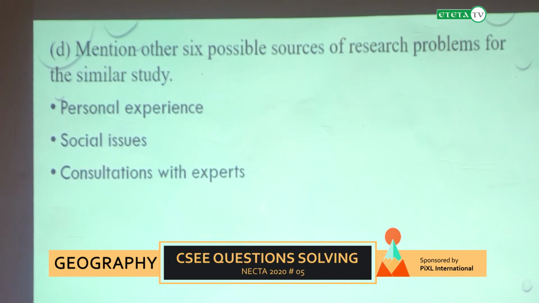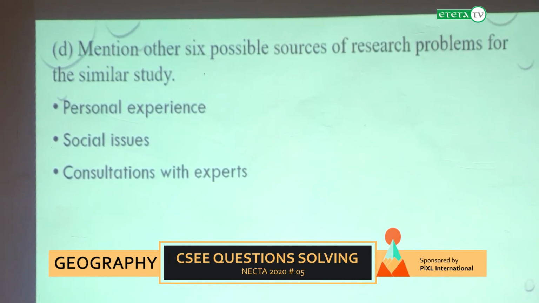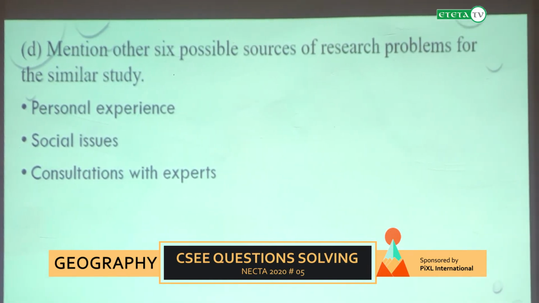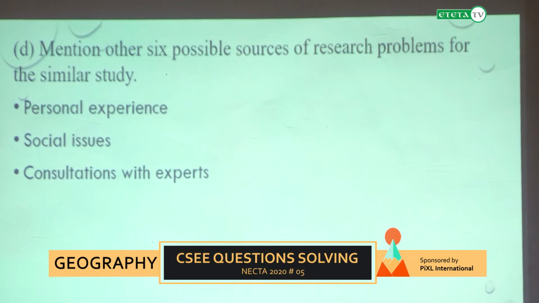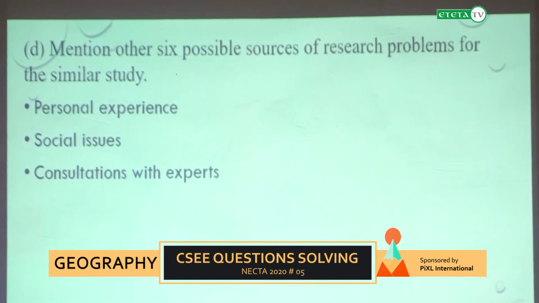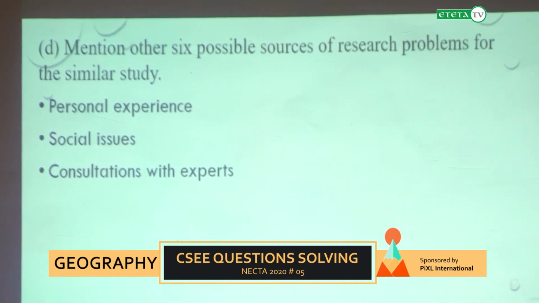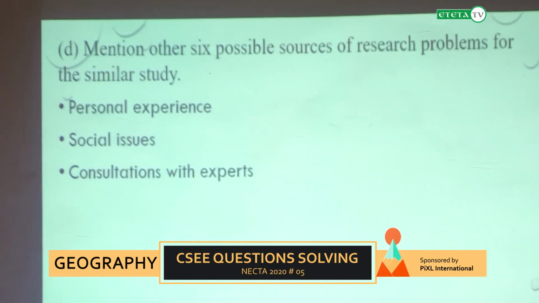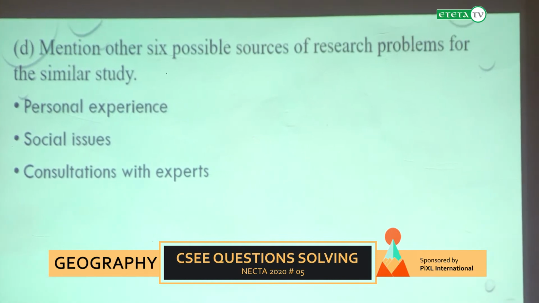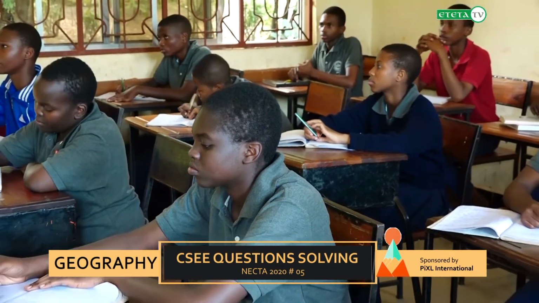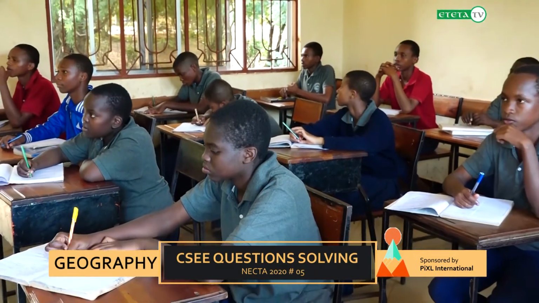whereby consultation may give you professional advice from experts, because they know all the details, all the inputs that have to be used. They know about the manure and fertilizer, the proper ones because of the nature of the soil. Maybe the soil is too acidic, or maybe the soil is too alkaline. Therefore, these experts have something to say about maize production that may give you a research problem.